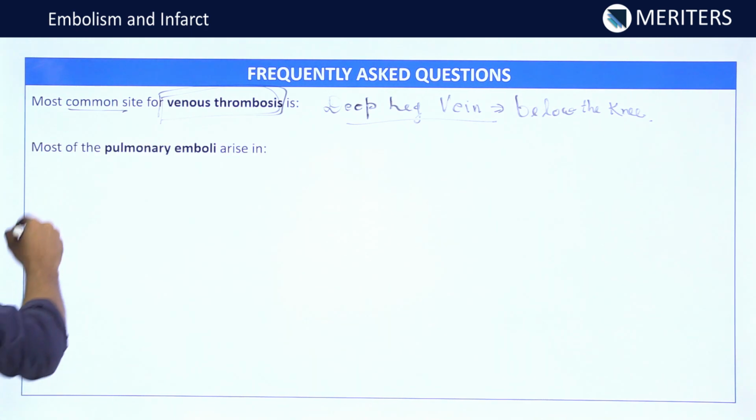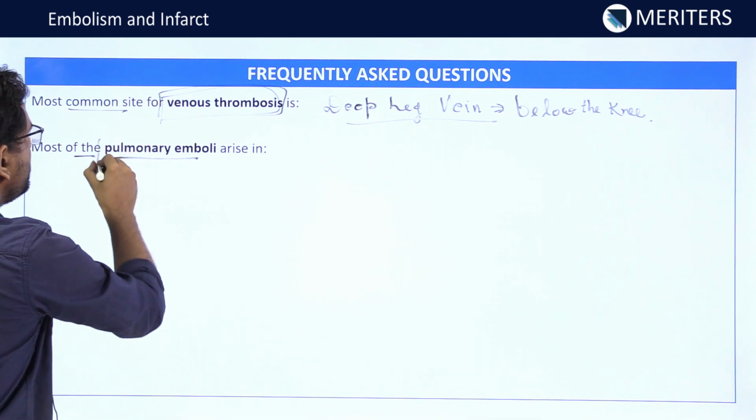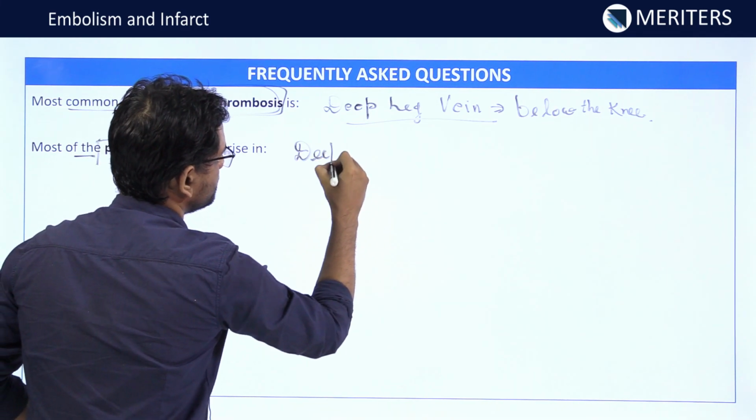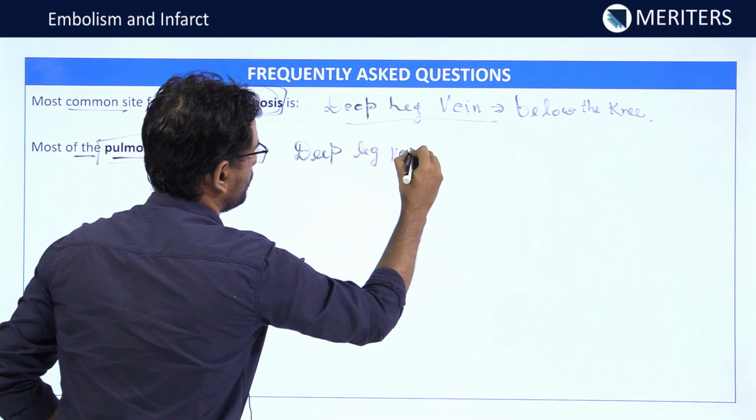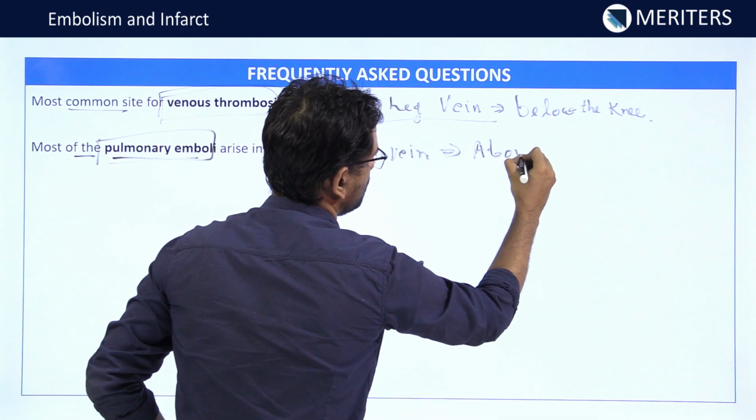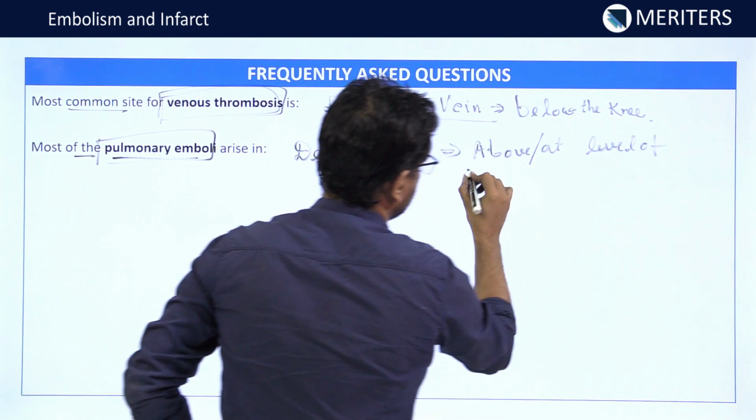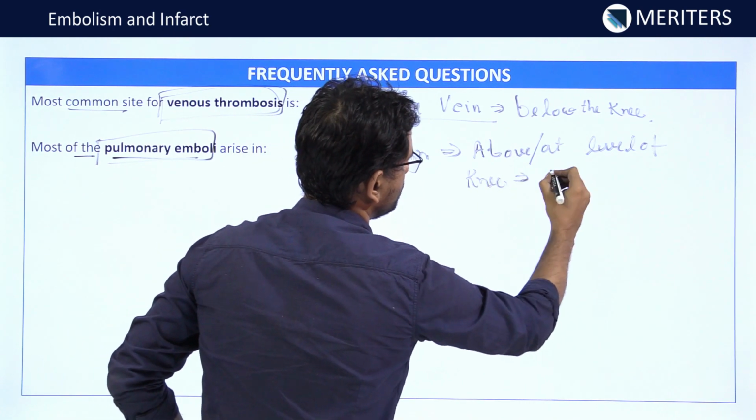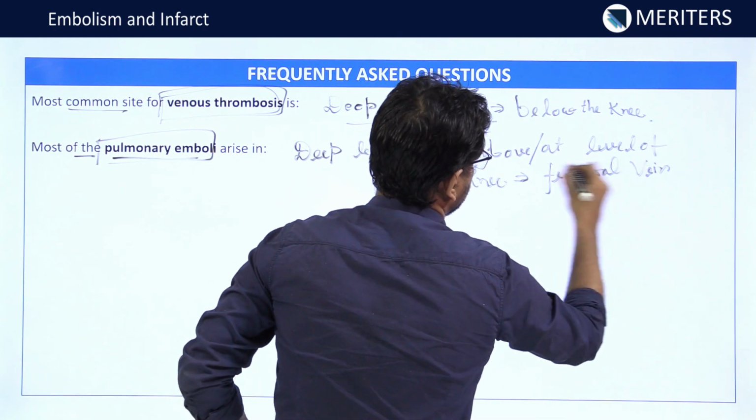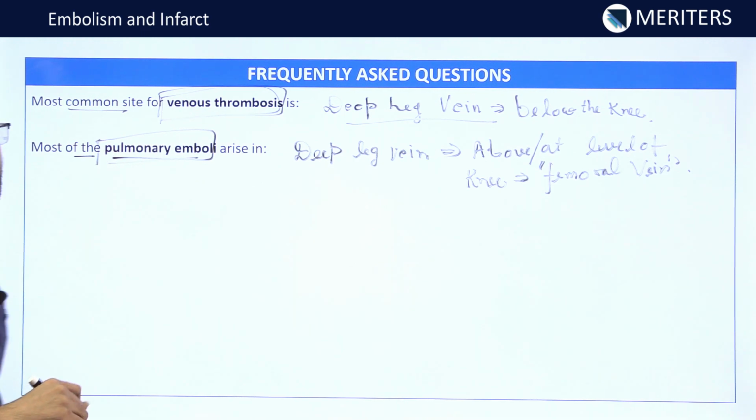Now the next question is, most of the pulmonary emboli arise in. Most of the pulmonary emboli also arise in the deep leg vein, but they are found above or at the level of the knee. So basically this has to do with the femoral vein, right? The femoral vein is where most of the pulmonary emboli arise.